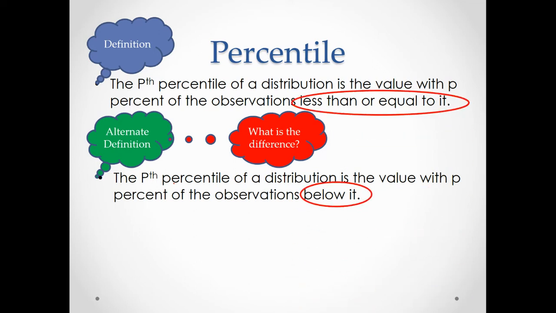If I look really closely, everything word for word is the same except for this last little piece. The definition says less than or equal to. The alternate definition is below. Okay, so in general, percentile is data below. The only thing that differs between the two definitions is whether or not we're equal to or not.